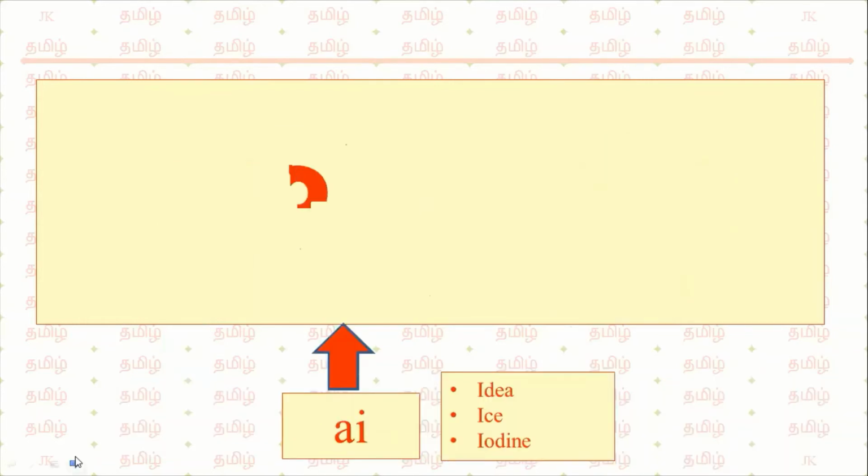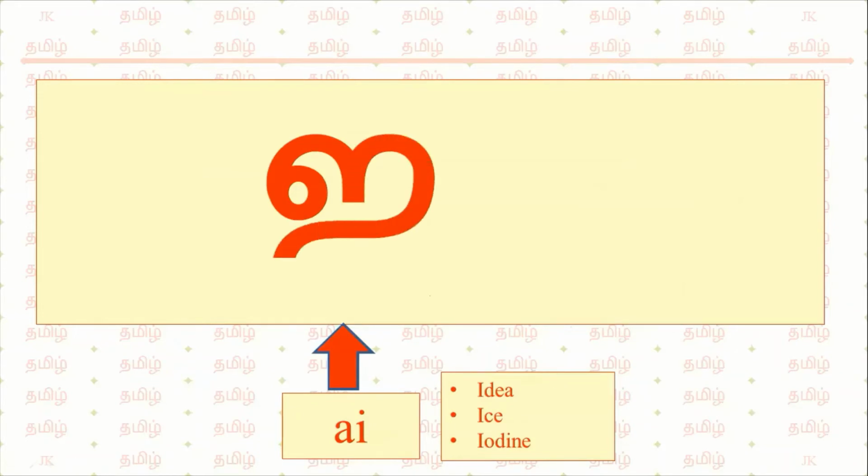Next letter is I. How to write I? So it should be written like this: I. The pronunciation examples for I is idea, ice, iodine. This also will take more than 1 second to pronounce. So it should be pronounced I.